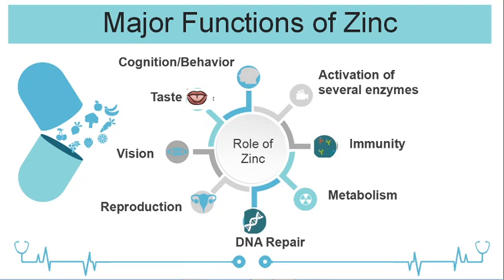Without zinc dependent carbonic anhydrase, the red blood cells can neither combine nor release oxygen. So it has a major function in RBCs. And zinc contains retinene reductase, which participates in the regeneration of rhodopsin in the eye following light exposure. So it plays a major role in vision. So there are many such roles played by zinc.